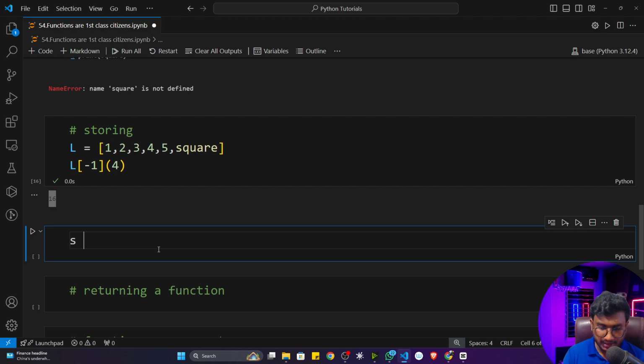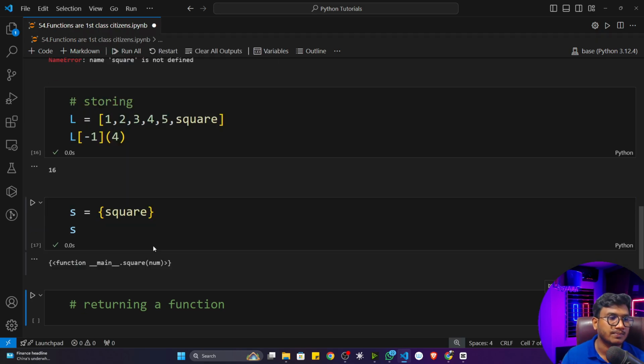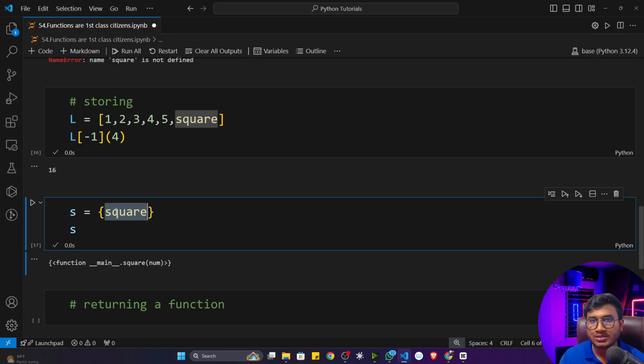So just try to define sets. I think you know set only takes the immutable objects, not the mutable objects. Now if I give this particular square function object here and execute, first of all let me print. See, it's working. It's working, that means it's an immutable object, not a mutable object. So always try to remember function is an immutable object. It's an immutable data type.